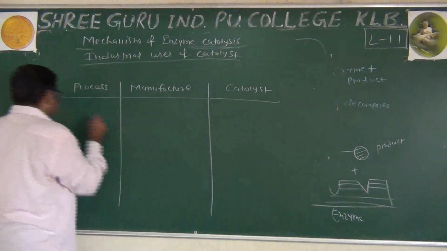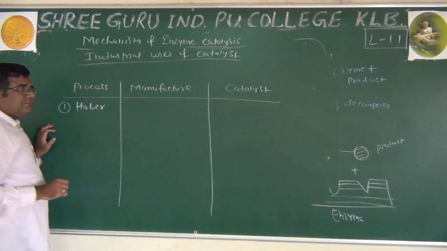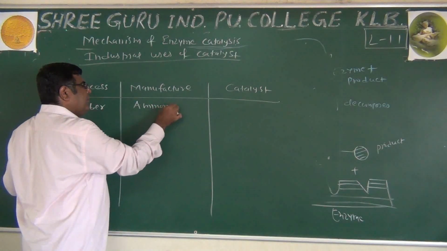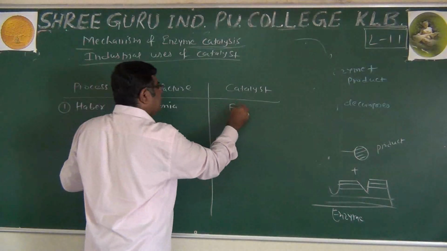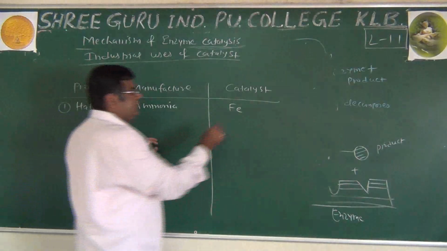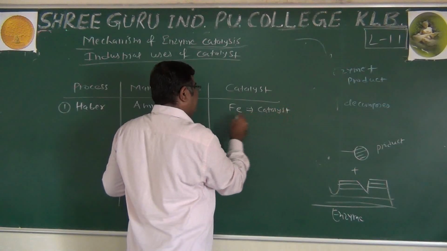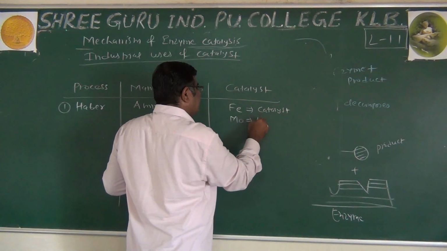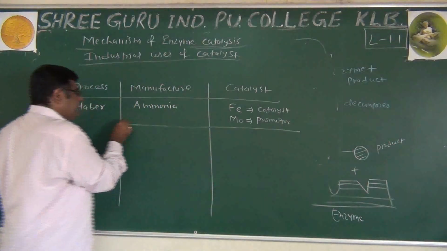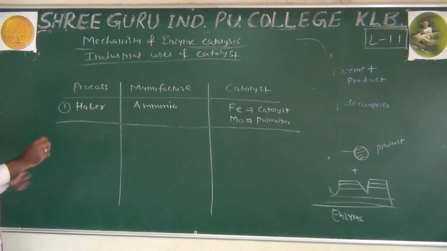The first one is of course the Haber process. It is used for manufacture of ammonia. Iron is used as the catalyst there, and molybdenum is used as promoter. What temperature, what pressure, that we have to learn in d and f block elements.